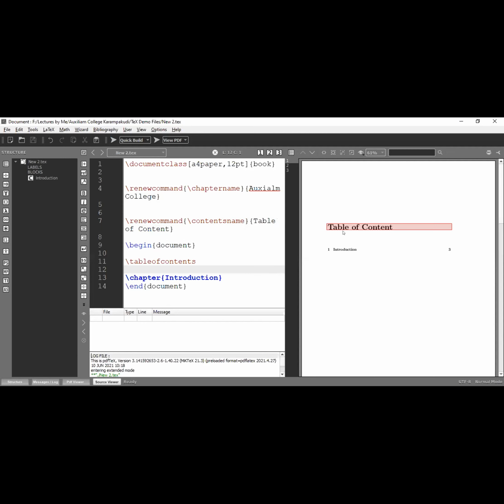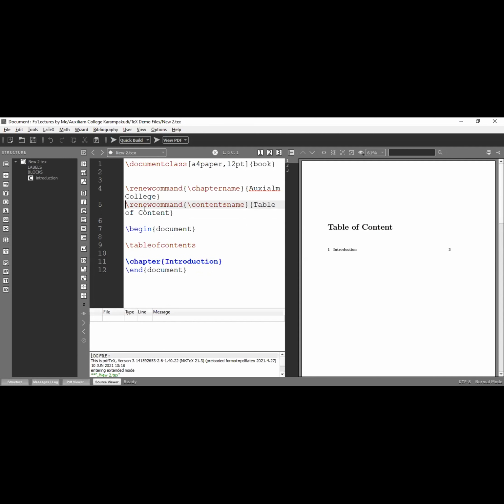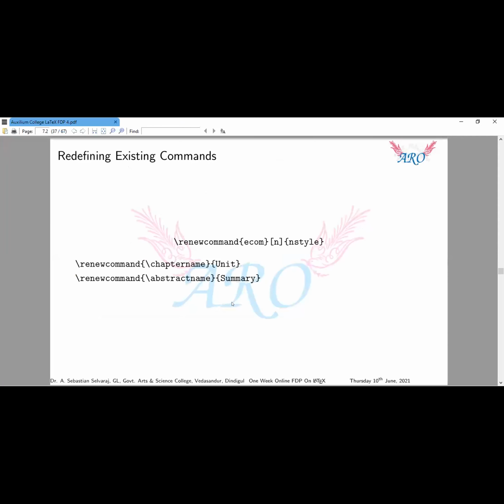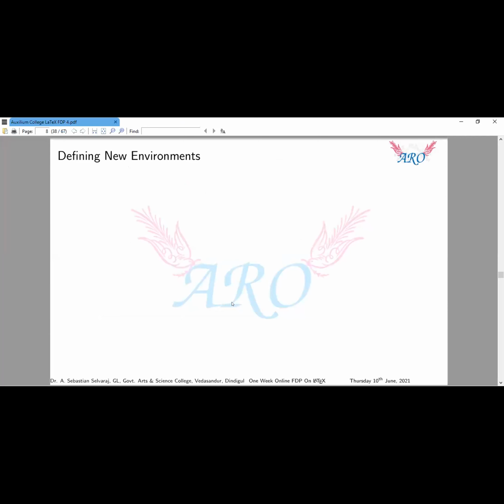Yeah, the previous one is content. Now I changed content to table of content. It's also possible. Okay, we may change every name. So content name is the already existing one, and now we are renaming that command. That's also possible. So next one, abstract name. Suppose you don't want abstract in an article, you may rewrite it as summary. Okay, this is an existing command.